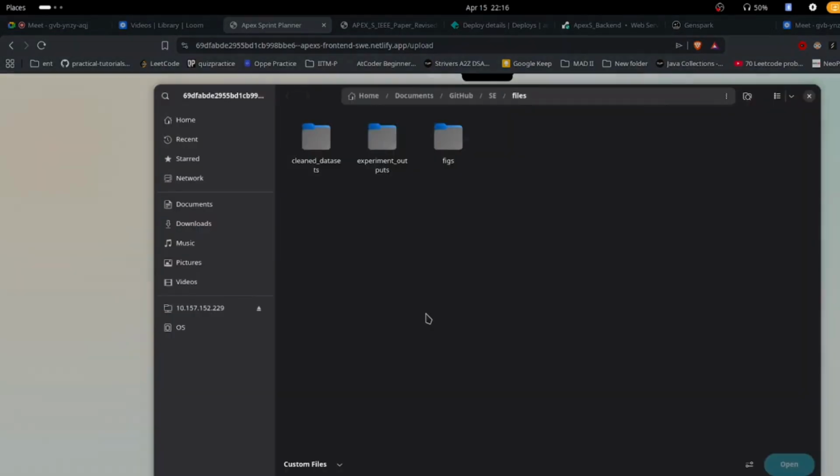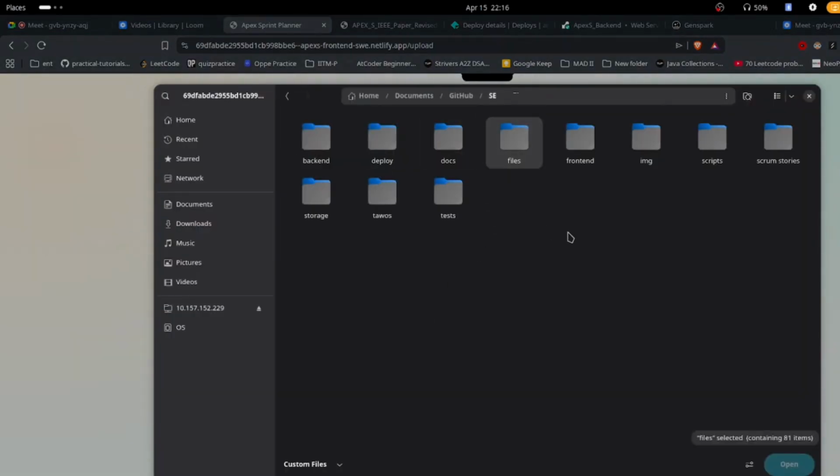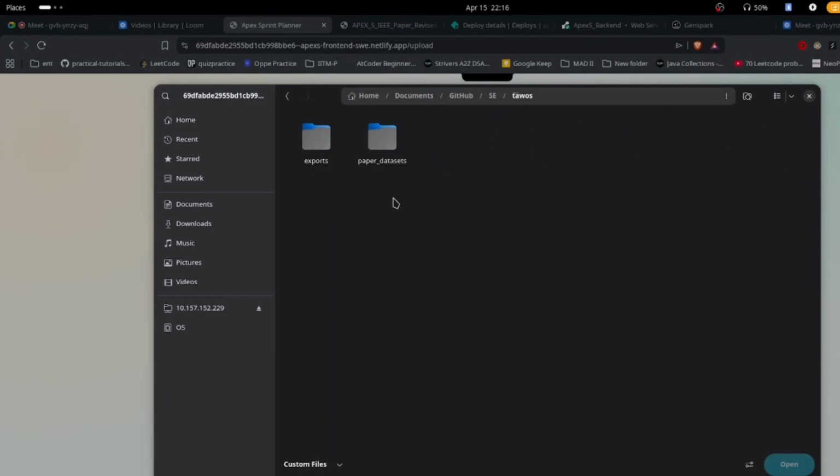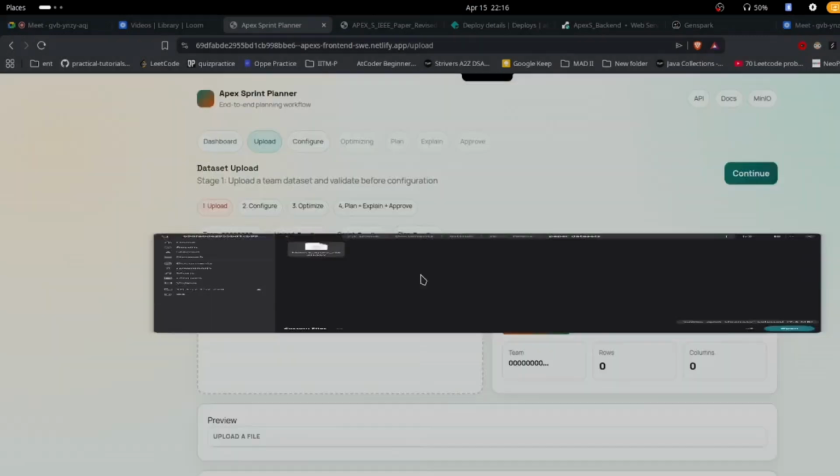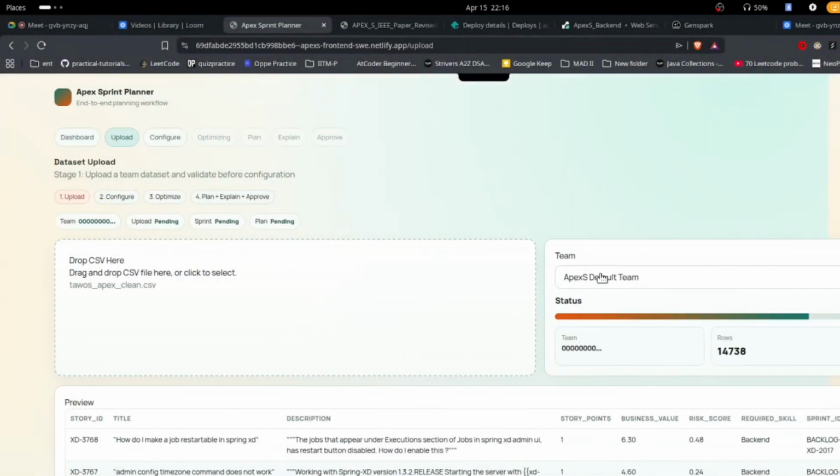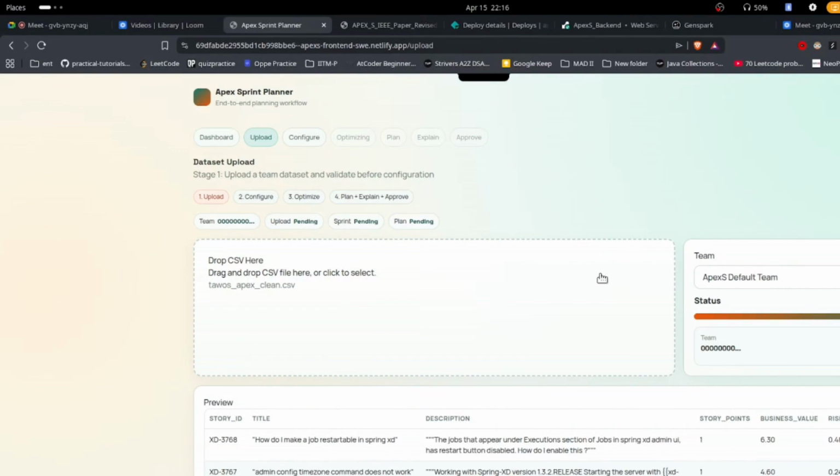Now we are using the TAWS dataset, which has around 19k rows of data in it. This is our dataset. Now it will upload into our system.